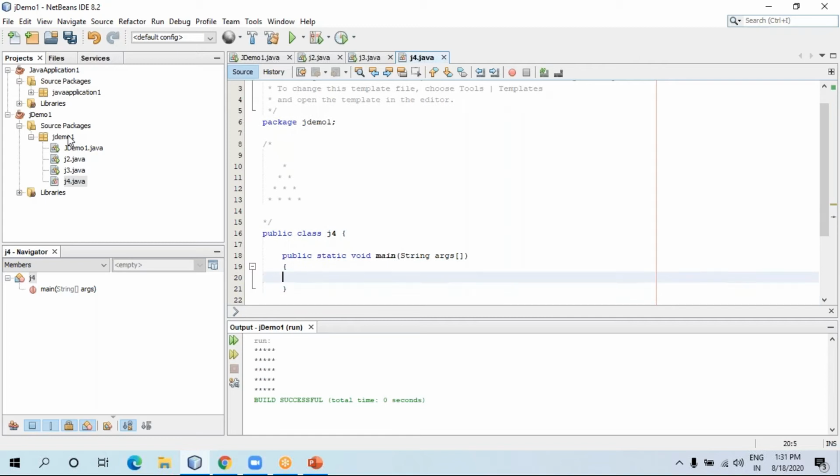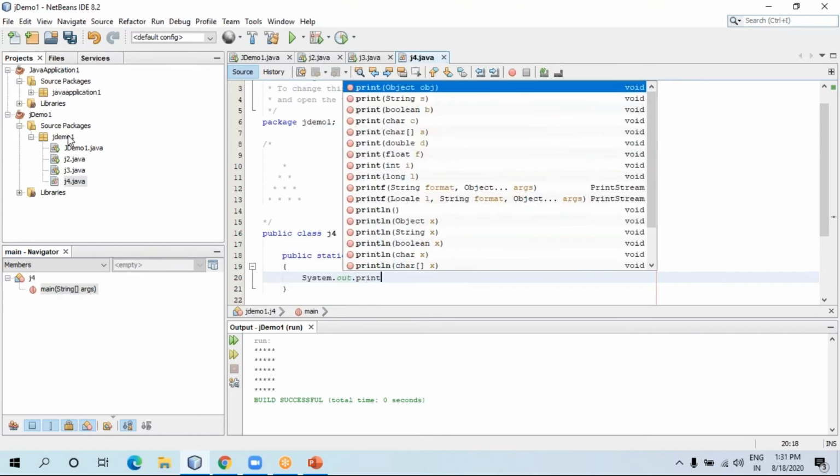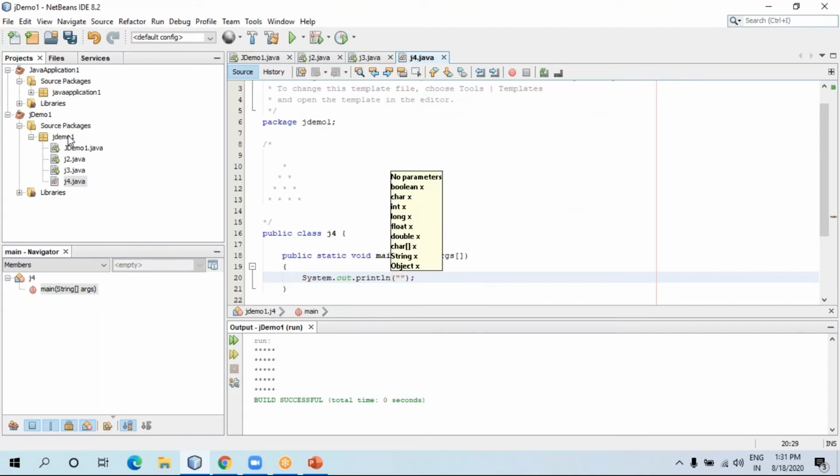So what we can do is write System.out.println, then spaces one, two, three, then star, then spaces one, two, three, then a new line. So this is the first row.